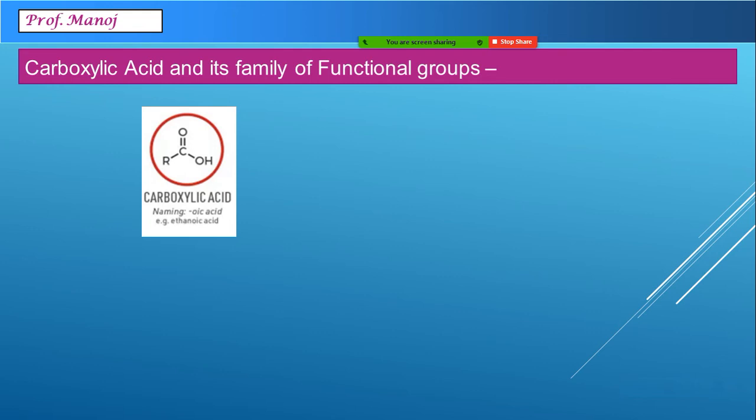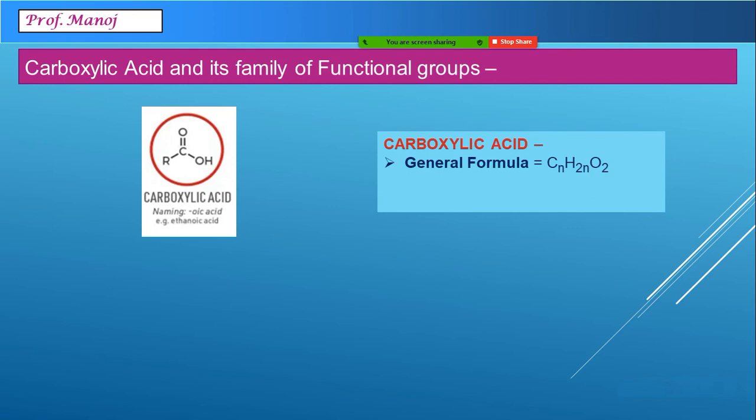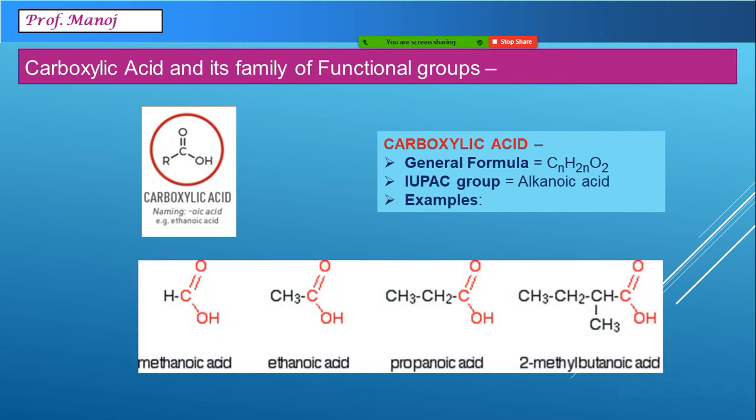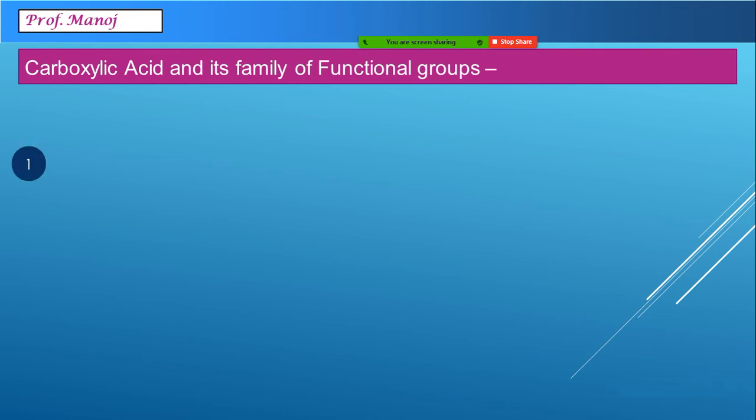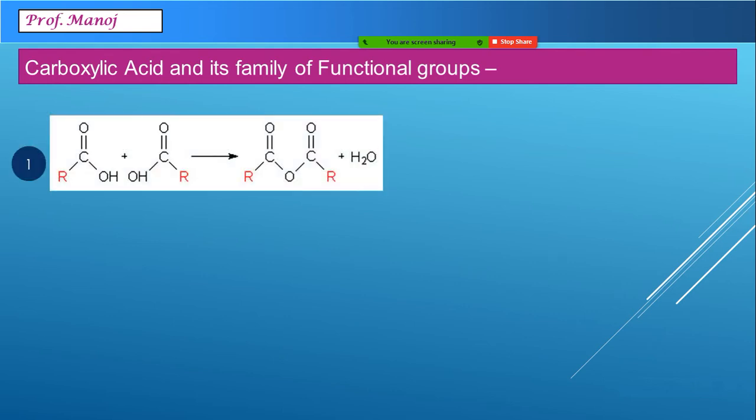Then we have a huge family of groups called carboxylic acid and its family. So in carboxylic acid, basic group is COOH. General formula is CnH2nO2. And as you know, different examples like methanoic acid, ethanoic, propanoic, and so on. The way to remember the group is COOH. From carboxylic acid, we generate different other functional groups.